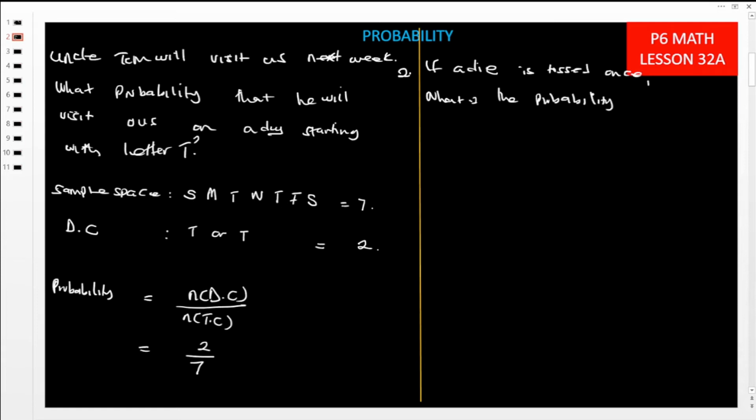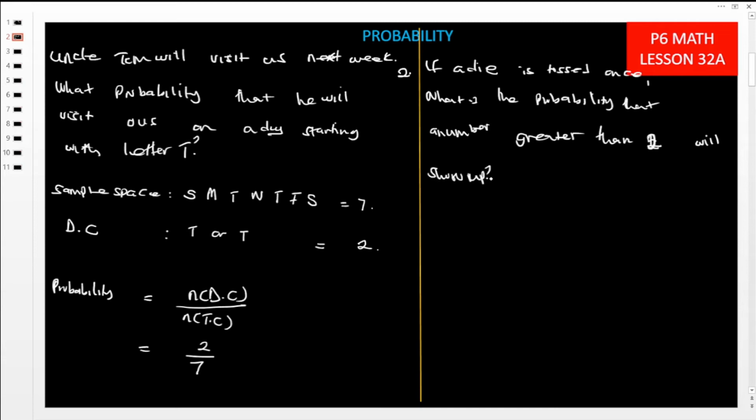What is the probability that a number greater than 2 will show up? So what is that probability?